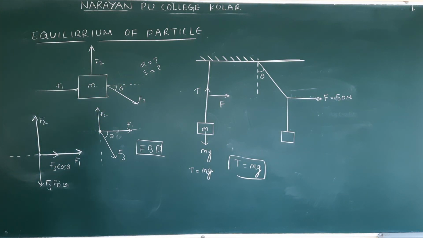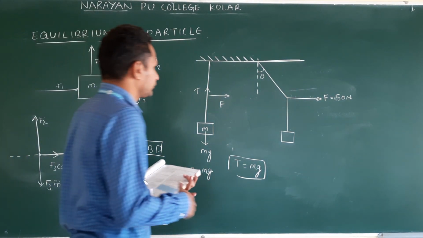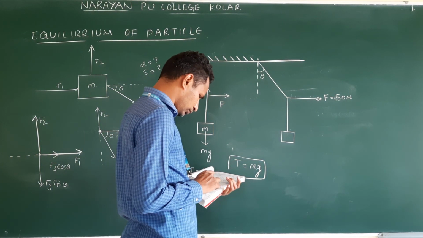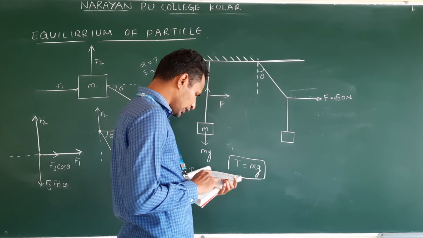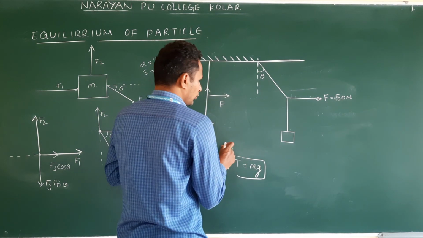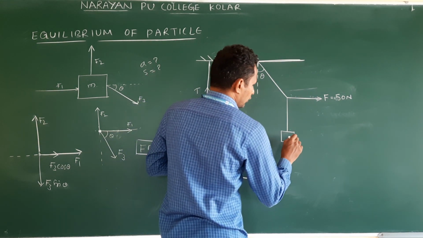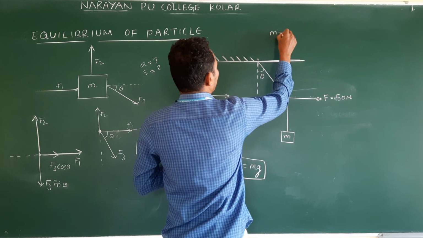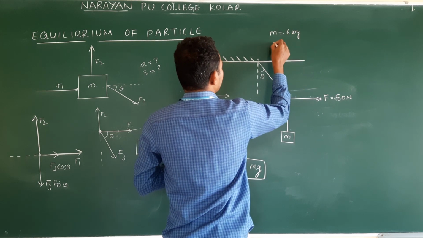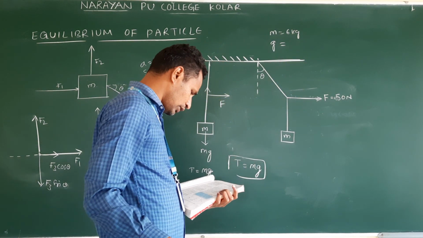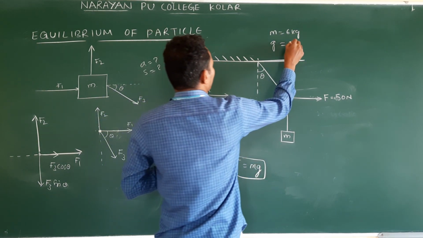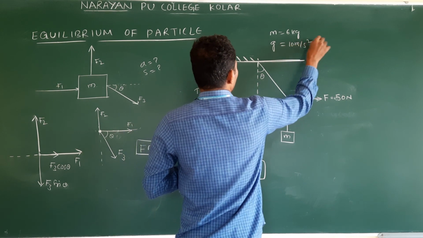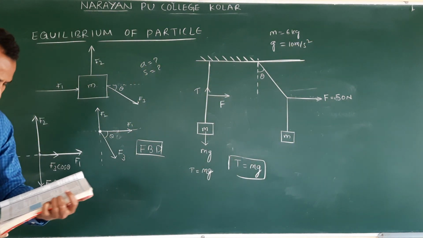So all we will write: 50 Newton applied. Next, mass is 6 kg. M is equal to 6 kg. They ask us to take g as 10 meter per second square. Okay, then what to do?